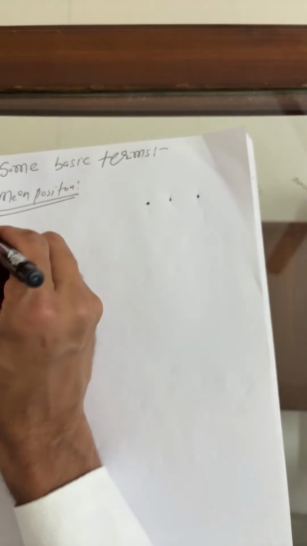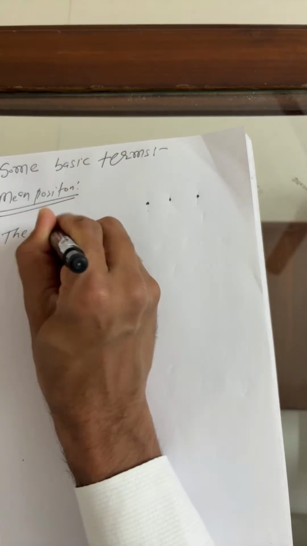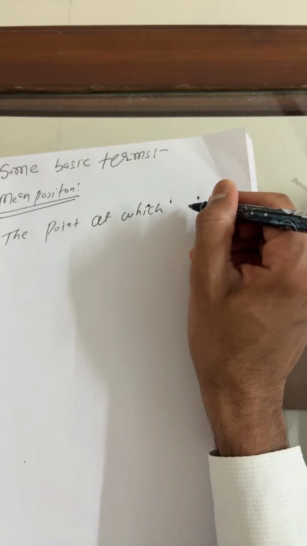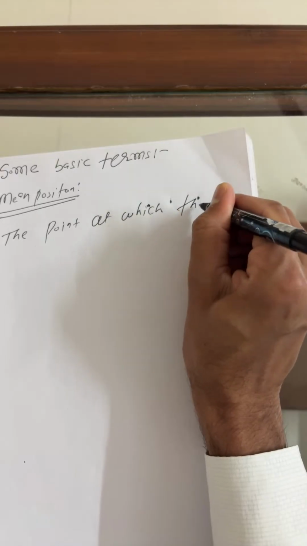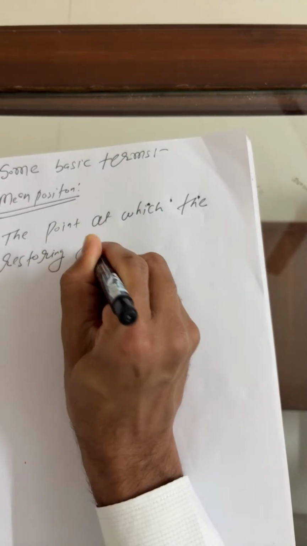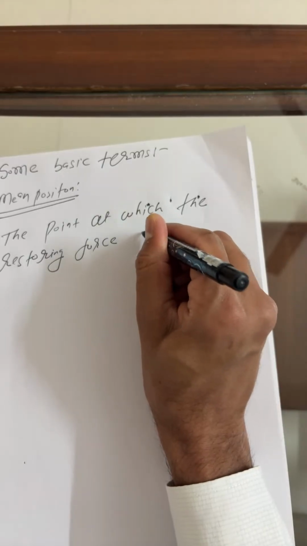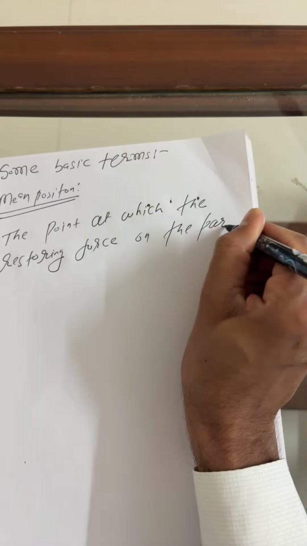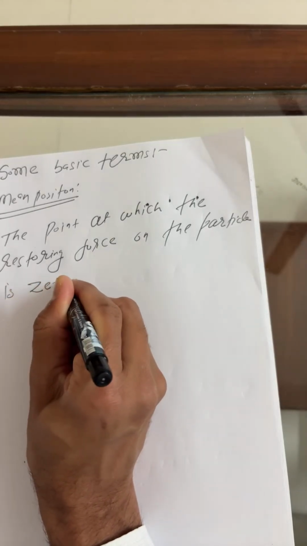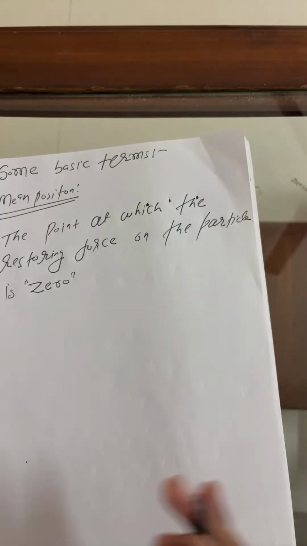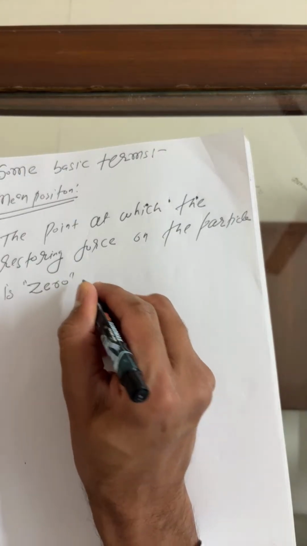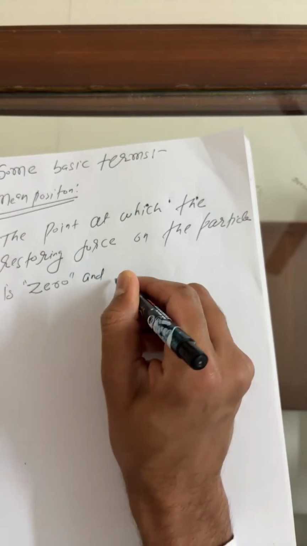The point at which the restoring force on the particle is zero. Because these are theories, I don't want to leave any points. The point at which the restoring force on the particle is zero. You can see the beauty of this definition. This is a super point, keep it in mind, my dear.